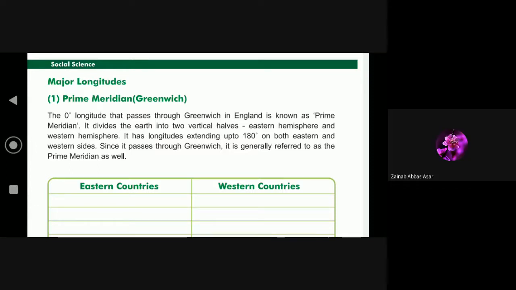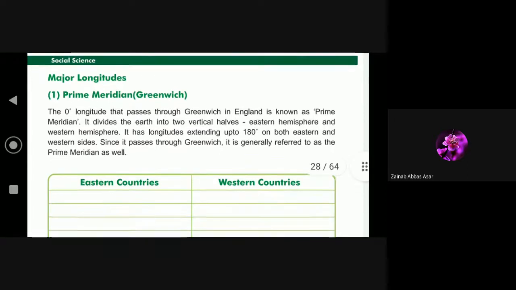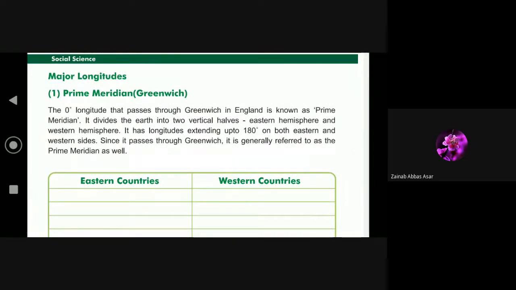Longitudes. Number one, prime meridian, Greenwich. The 0 degree longitude that passes through Greenwich in England is known as the prime meridian. It divides the earth into two vertical halves, eastern hemisphere and western hemisphere. It has longitudes extending up to 180 degrees on both eastern and western sides. Since it passes through Greenwich, it is generally referred to as the Greenwich meridian as well.